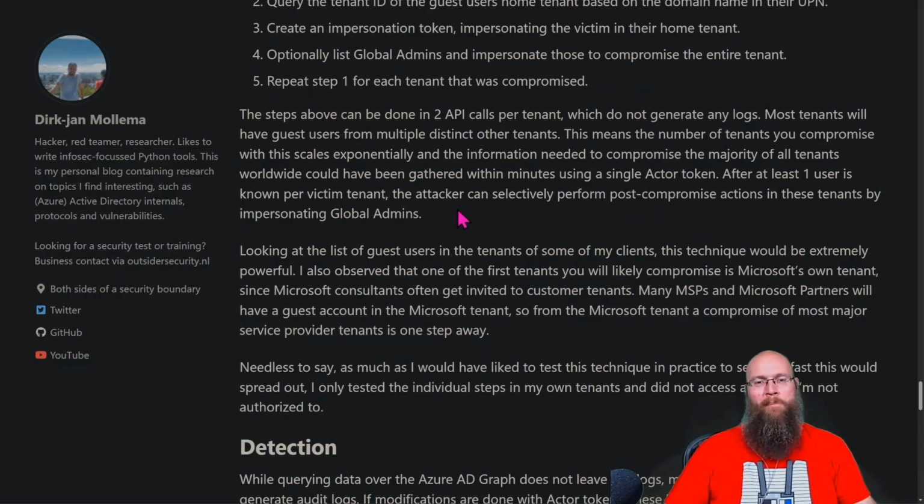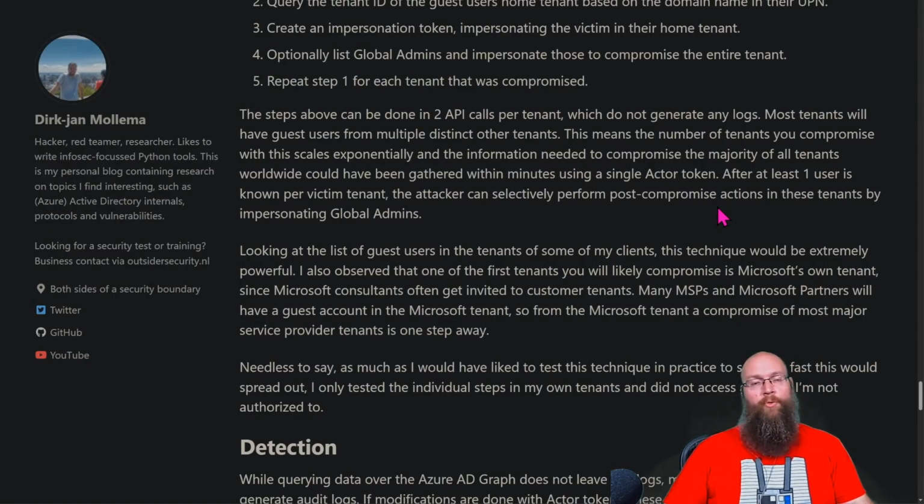So bad. The steps can be done in 2 API calls per tenant, which do not generate any logs, and most tenants will have guest users from multiple distinct other tenants. This means the number of tenants you compromise would scale exponentially, and the information needed to compromise the majority of all the tenants worldwide could have been gathered within minutes using a single actor token.